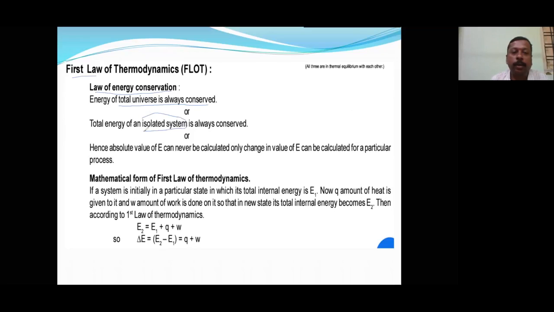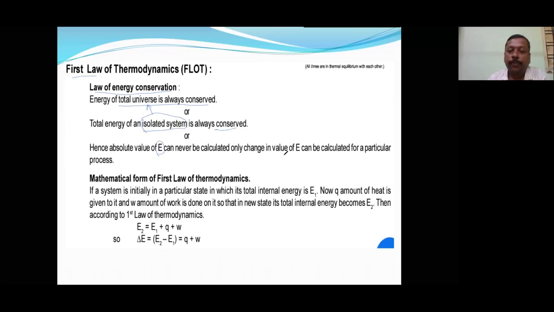Yesterday I gave you in the notes that the total universe is an isolated system. An isolated system cannot exchange heat or energy, so it is always conserved. Hence the absolute value of E can never be calculated but can only change.